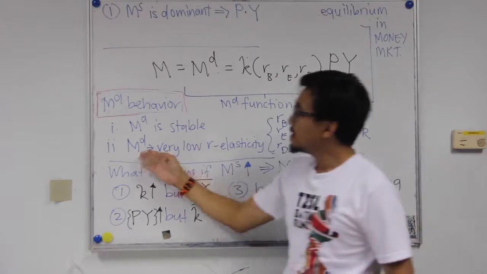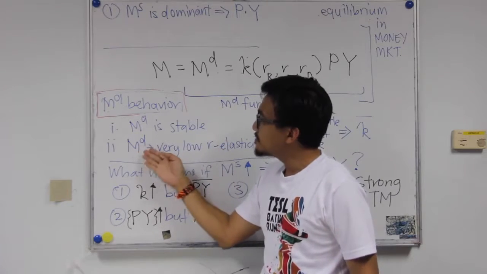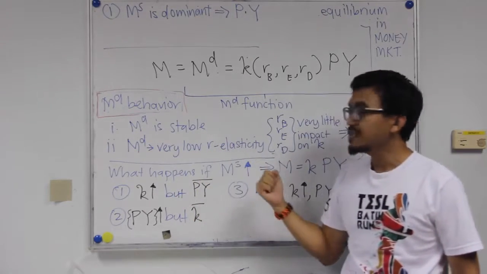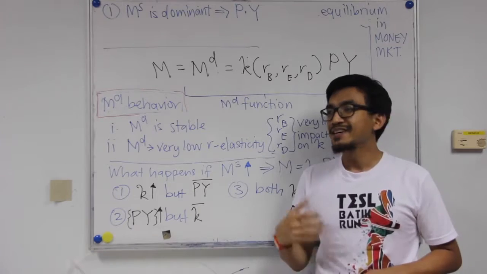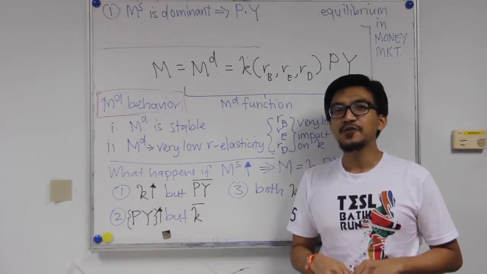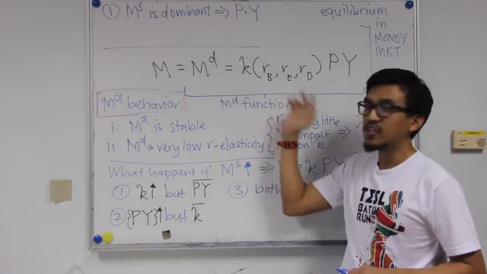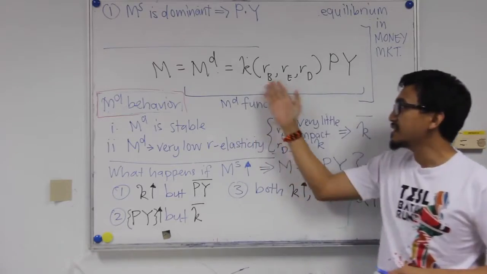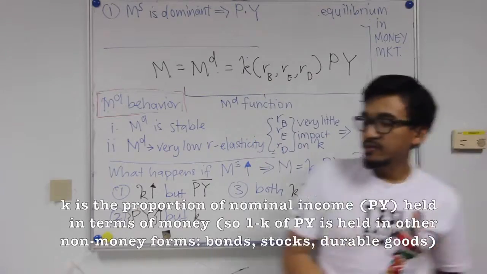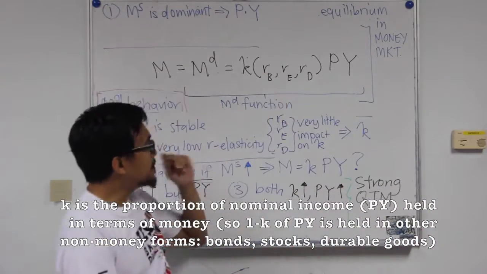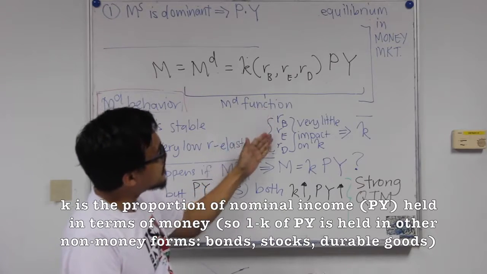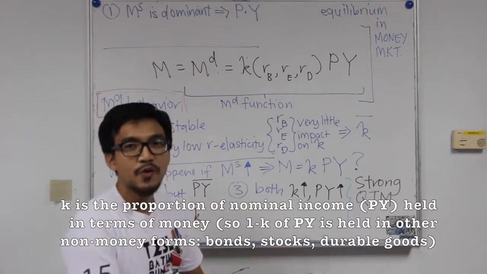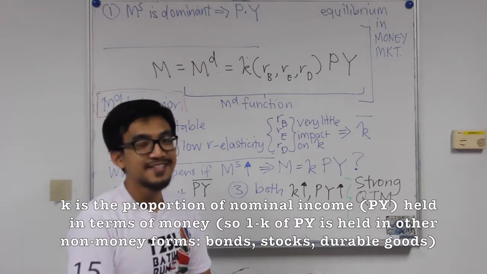They assume that money demand has a very low interest rate elasticity. In other words, money demand is not sensitive to changes in these interest rates, RD, RE, and RD. So they believe that these three R's will have very little impact on K. It will not really affect K.